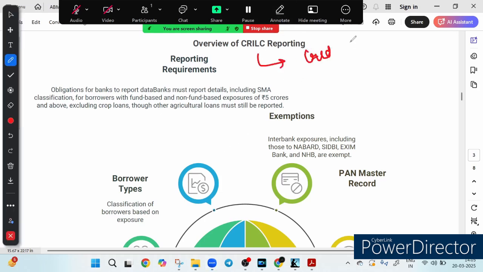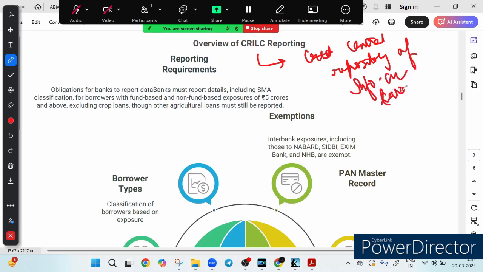It stands for Central Repository of Information on Large Credit. So it stands for Central Repository of Information on Large Credit. And its reporting system is mandated by RBI, right? So basically, first thing is the reporting requirement.